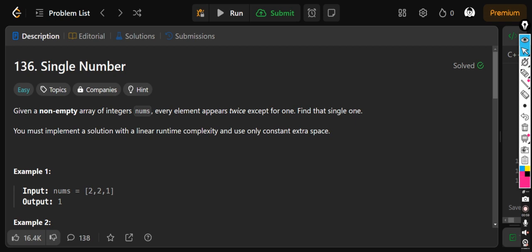a very enhanced minded person. Because whenever you are in an interview, just apply this: if I am in brute, I'll apply only loops; if I am in better, I'll go for sets or hash maps or any other data types; if I am in optimal, I'll just play with the pointers and the new operators. Like this, it would be very easy for you to crack any interview. Even if you do not give the optimal answer, using these approaches you will at least give brute and better. So the interviewer might be very impressed that it is not optimal but you are trying. That is very important. So let's start with our first question, that is Single Number.